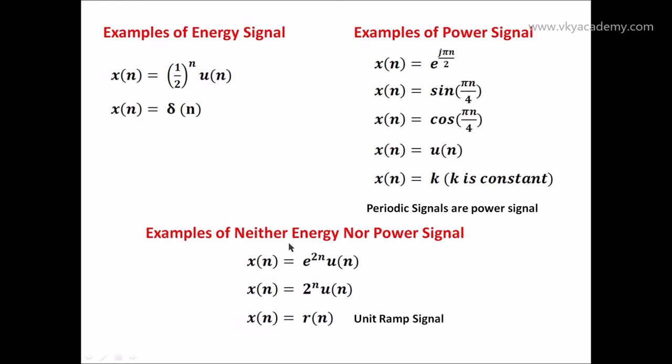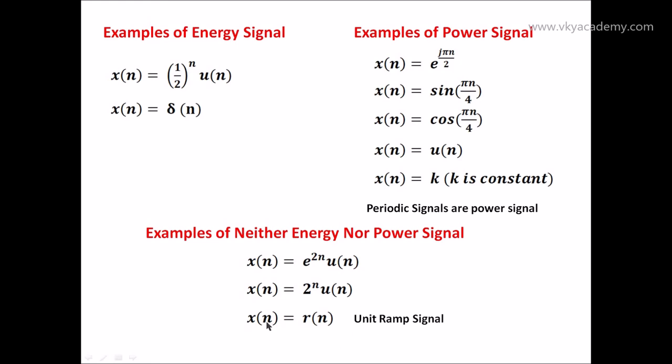Now here are some examples for neither energy nor power. As you can see, these are exponential functions: x of n equal to e to the power 2n u of n, and x of n equal to 2 to the power n u of n. You can see the factor 2 in this exponential is greater than 1. So if this factor in an exponential is greater than 1, then such a discrete time signal is always neither energy nor power. Here e is also greater than 1, so this exponential is also neither energy nor power.